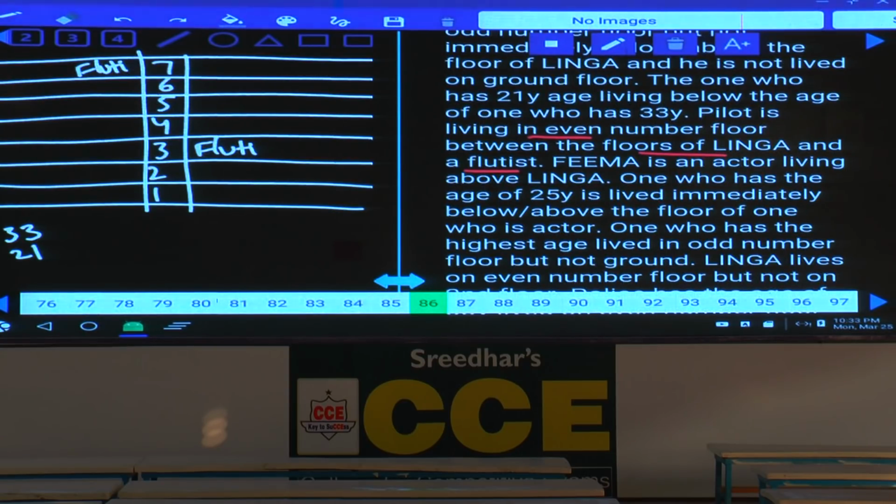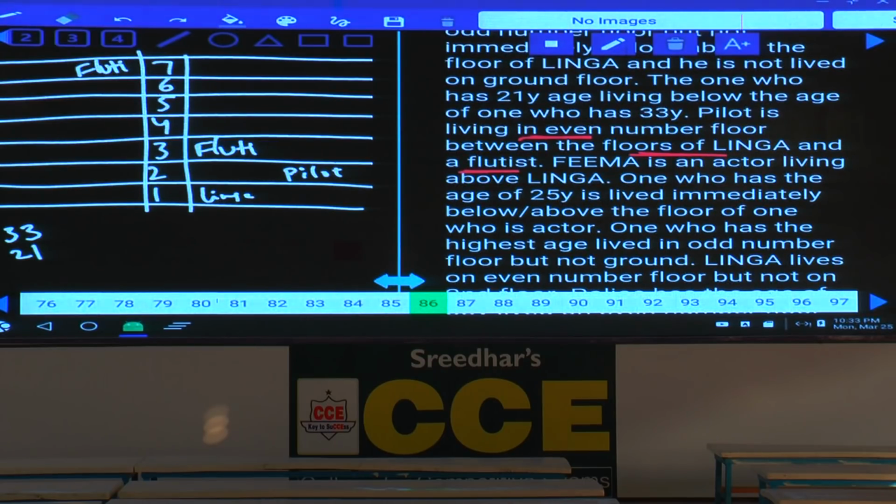Now who is this person? Pilot. Now can you take pilot at this place? If pilot is here, then Linga will be here. That is one possibility, isn't it? Now pilot is living on an even number floor between the floors of Linga and the flutist. Flutist is living on the 3rd floor and Linga on the 1st floor, and this pilot is on the 2nd floor.